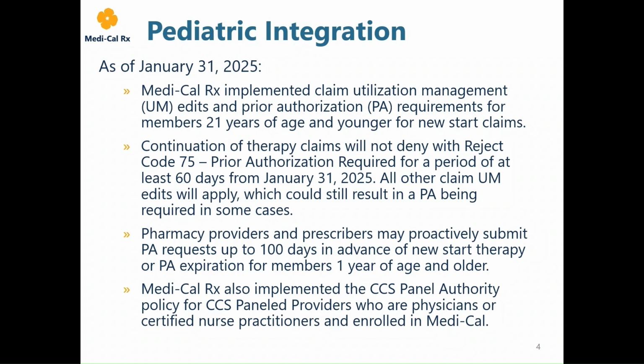All other claim edits will apply, which could still result in a PA being required in some cases. Note, Medi-Cal will provide at least 30 days notice to stakeholders prior to the reinstatement of Reject Code 75 for continuation of therapy claims.